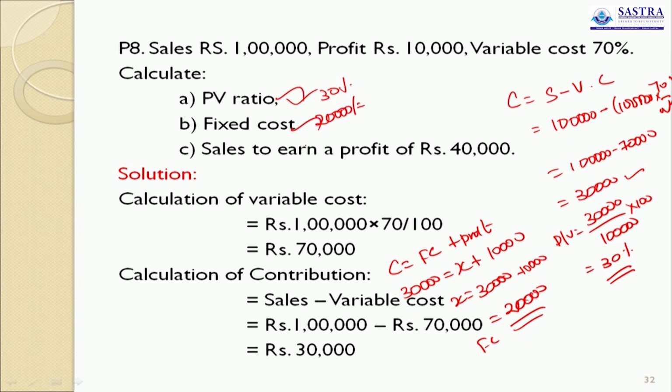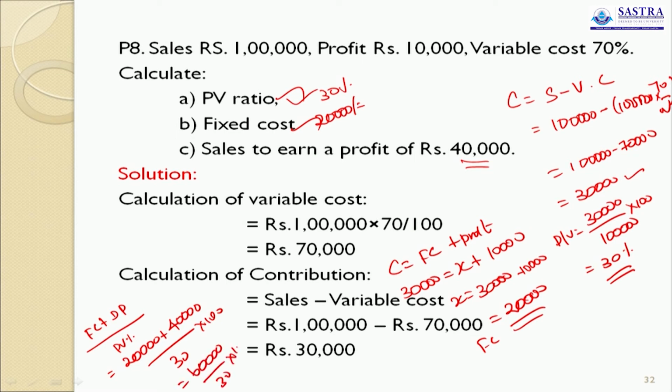Next one, sales to earn a profit of 40,000. So this is desired profit. Sales equals fixed cost plus desired profit divided by PV ratio. Fixed cost 20,000, desired profit 40,000, PV ratio 30%. So 60 divided by 30 into 100. So the answer will be 2 lakh rupees.